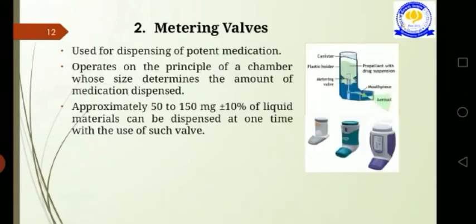So next we see the propellant filling methods. There are two methods of propellant filling. They are cold filling and pressure filling. In cold filling, the product concentrate is cooled to 0 to 10 degrees Fahrenheit and then added to the containers. And the propellant is refrigerated at minus 20 to minus 40 degrees Fahrenheit and added to the container as a cold liquid. In cold filling, moisture elimination is problematic.